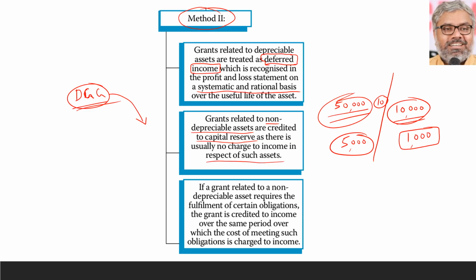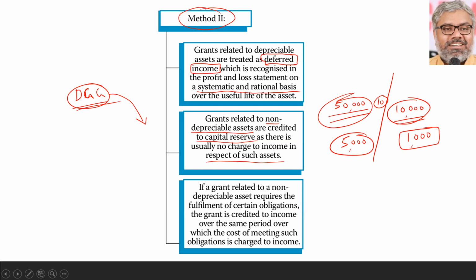Naturally, bank account debit, capital reserve credit will be the entry. So money is received, again not the asset. Money is received, but it is related to a non-depreciable asset. In that case, that grant has to be credited to the capital reserve. That is one special case we can say.